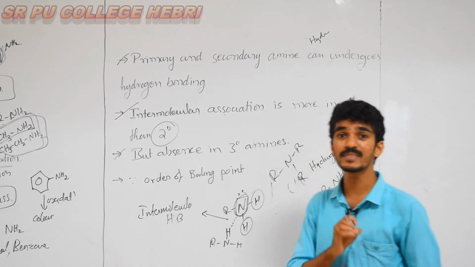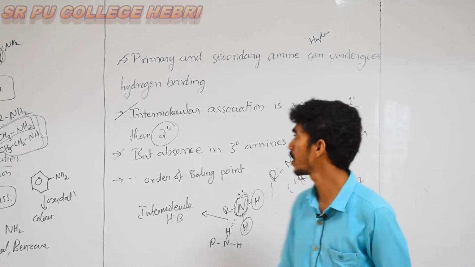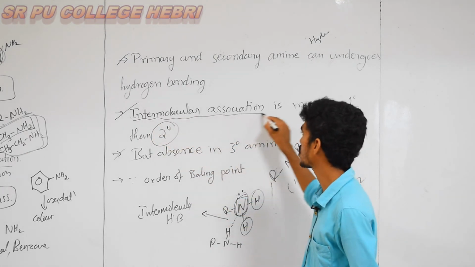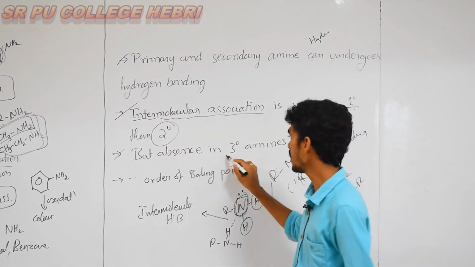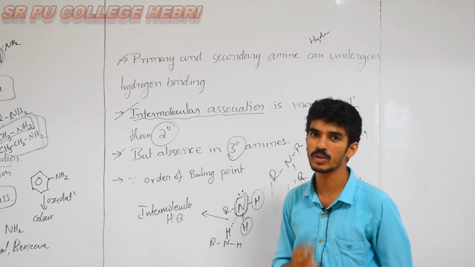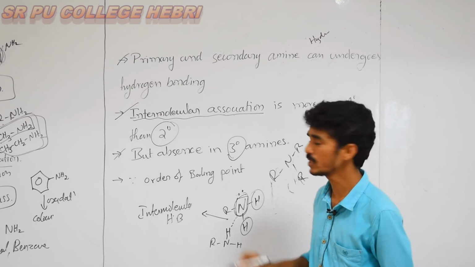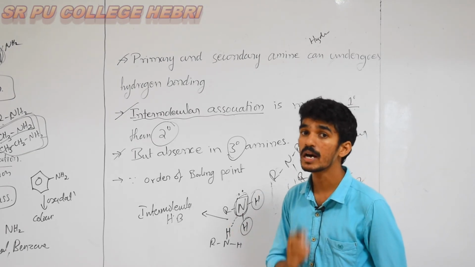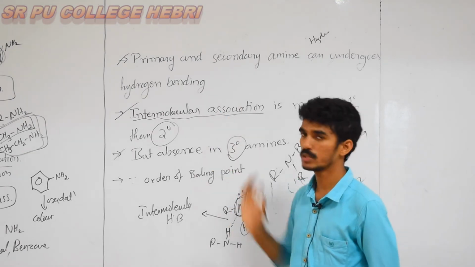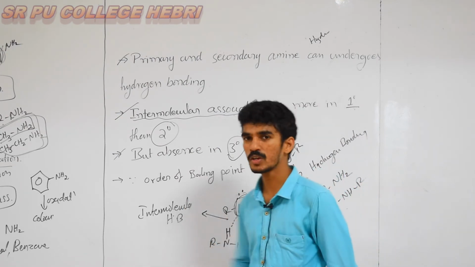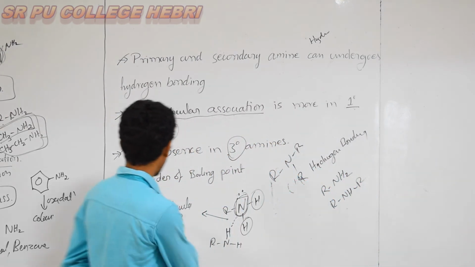So hydrogen bonding, or intermolecular association, is absent in a tertiary amine. Only this one reason: there is no hydrogen atom in a tertiary amine, so intermolecular association or hydrogen bonding is absent. And now the order of boiling point and melting point.